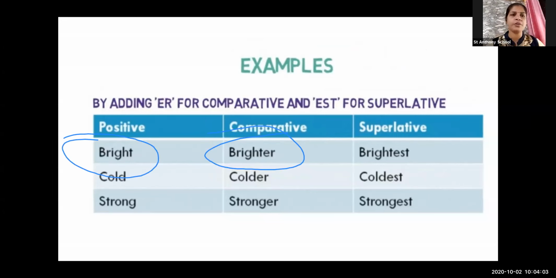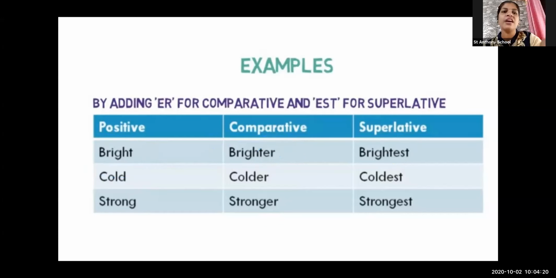In the comparative, I just added er. Simple. I just added er at the end of the positive adjective. And in the superlative degree, I have added est to the end of that adjective.